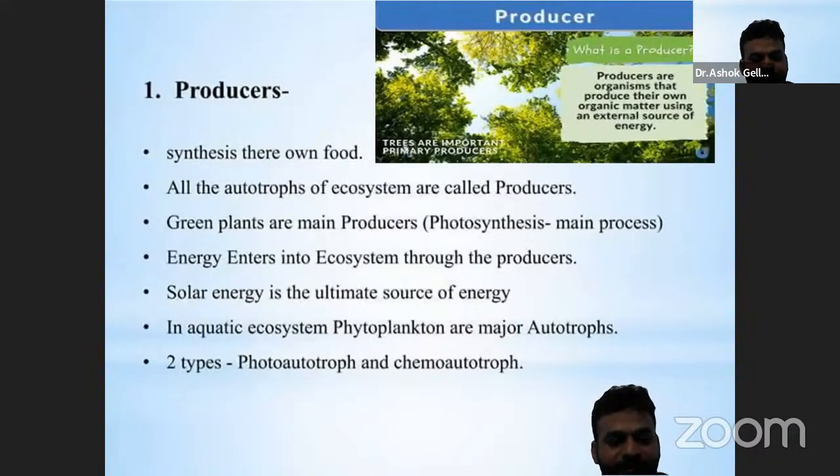Solar energy is the ultimate source of energy in the ecosystem. The producers are the autotrophs. They can produce their own food material in photosynthesis. Some types of bacteria also produce energy instead of using sunlight. They use chemicals.